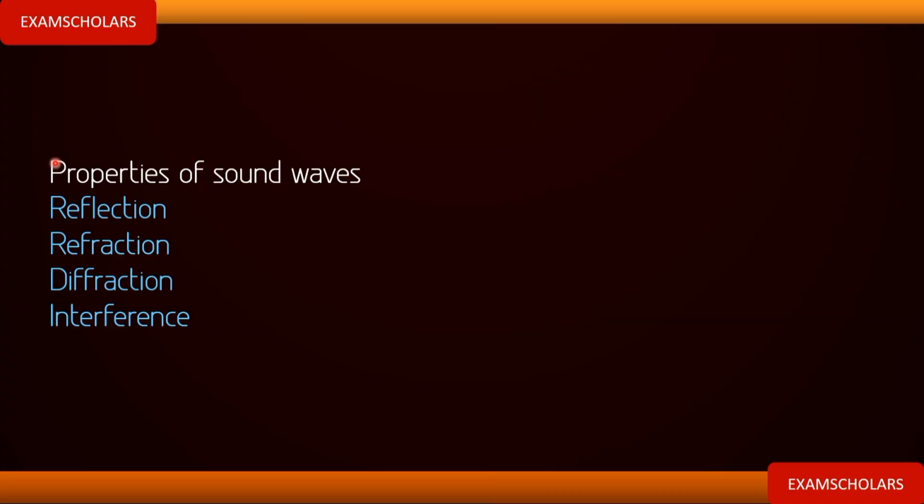So that is what is known as reflection of sound wave. Reflection of sound occurs when sound is moving in a medium and it encounters a hard surface, thereby changing direction, moving back, reversing its direction. That is what is known as reflection of sound.